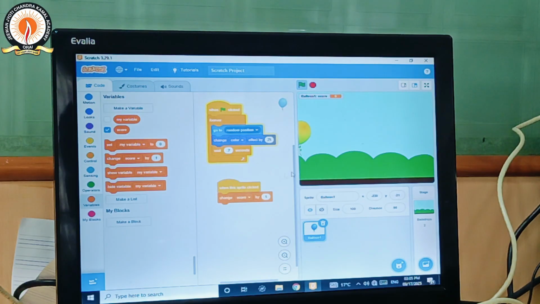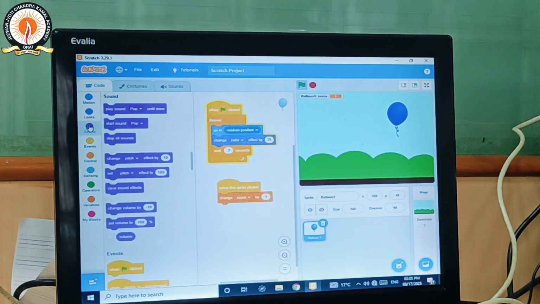Now it is not very interesting because there is no pop sound. So you are putting in the sound. Yes, from sound we have to drag this block. Now our balloon gets popped and the sound will come. Okay. Yes, it is made.